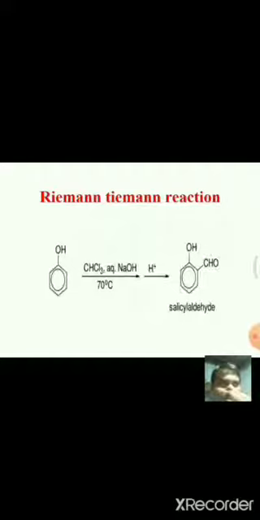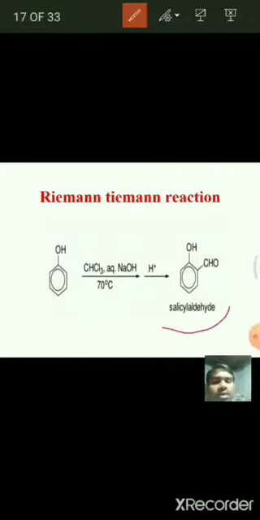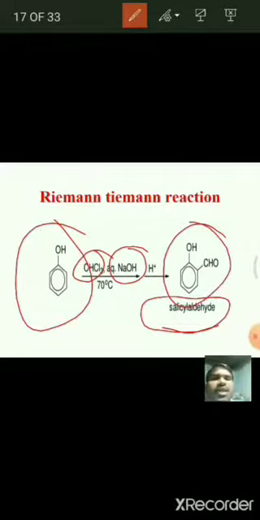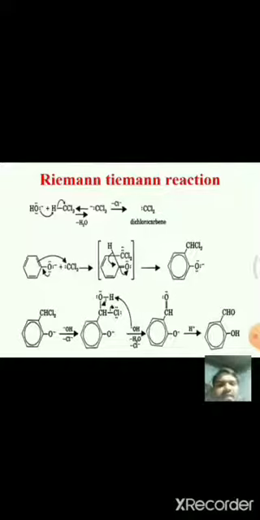The reaction is, when phenol is treated with chloroform in the presence of base, O-formylation takes place at the ortho position, that is ortho-hydroxy benzaldehyde is formed. And the common name of the compound is salicylaldehyde. Phenol treated with chloroform in the presence of base forms salicylaldehyde. See here, this is the reaction mechanism, also very important in this reaction.